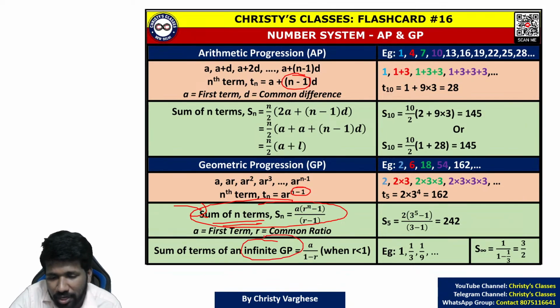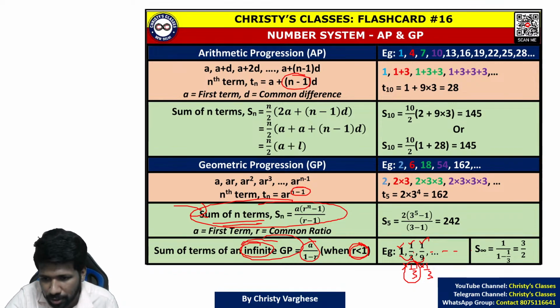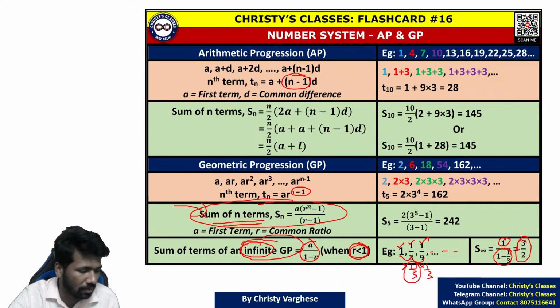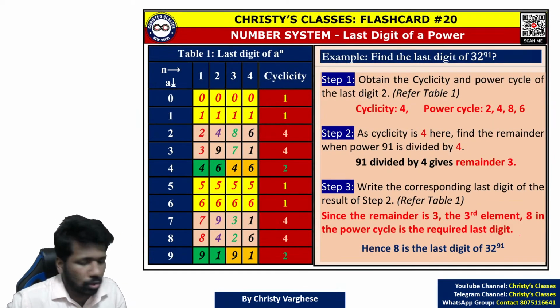And for an infinite geometric progression, if the terms are infinite, this concept is important. For example, 1, 1 by 3, 1 by 9, etc. up to infinity. When r is less than 1, r means here the common ratio multiplied, which is 1 by 3. 1 into 1 by 3 is 1 by 3, 1 by 3 into 1 by 3 is 1 by 9, and so on. So if that ratio is less than 1, you can apply this formula, a by 1 minus r, only for an infinite geometric progression. So 1 by 1 minus 1 by 3, simplifying, you will get 3 by 2. The simplification part you can do yourself. So AP-GP is one concept that you should know.